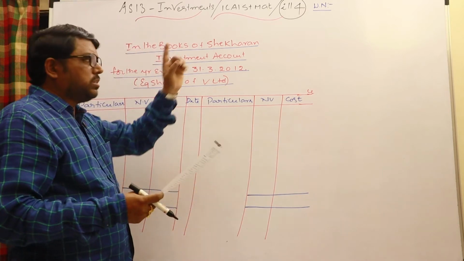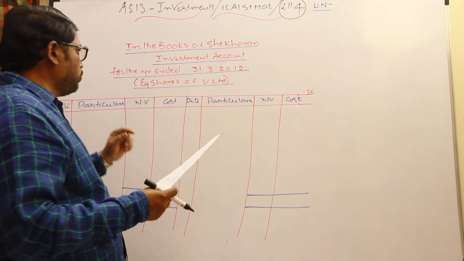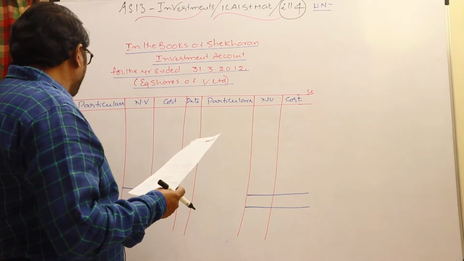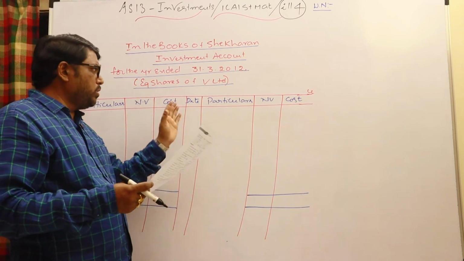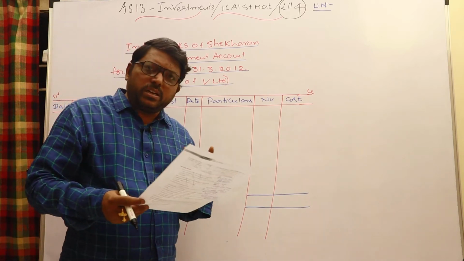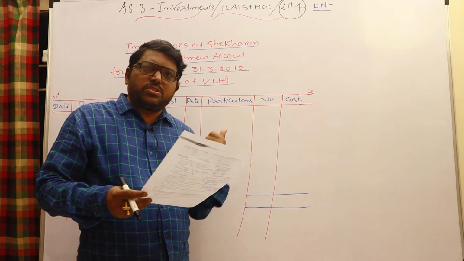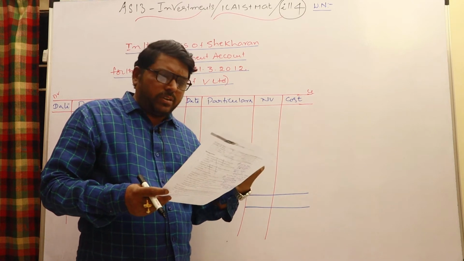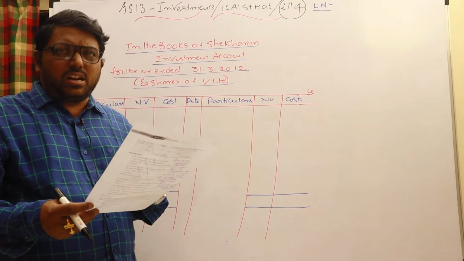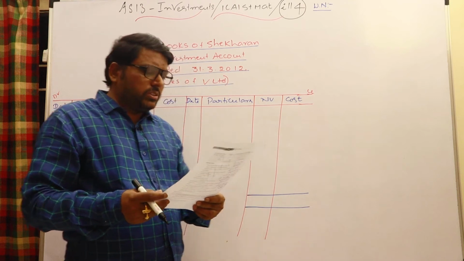Put the heading: in the books of Shekaran, investment account for the year ended 31st March 2012, equity shares in V Limited. Simply have the columns date, particulars, nominal value, cost on each side. These are the same columns you need to maintain even for fixed income bearing securities. One additional column will be there in fixed income securities for interest, but here it would be dividend. In the given problem, no dividend is declared and no dividend information is given, so we need not open any column for dividend. Very simple to handle.